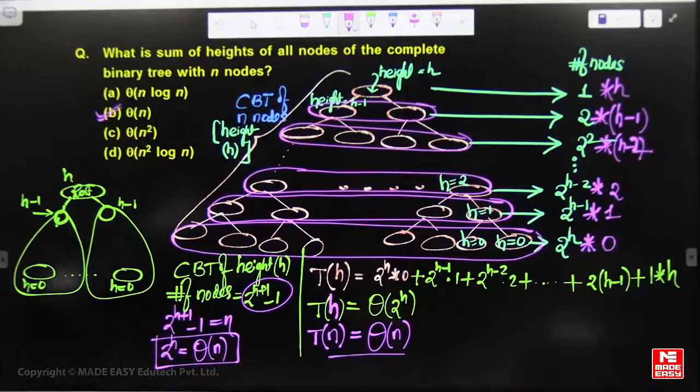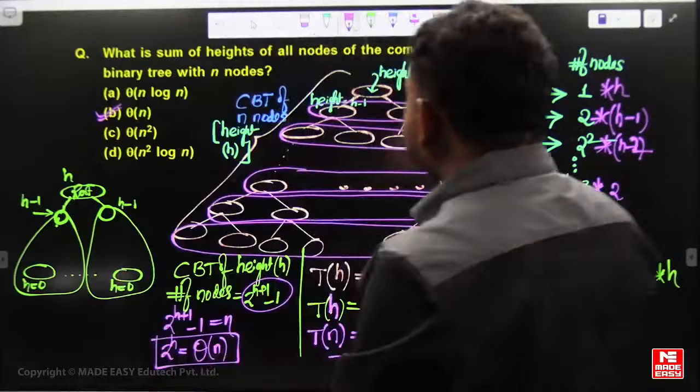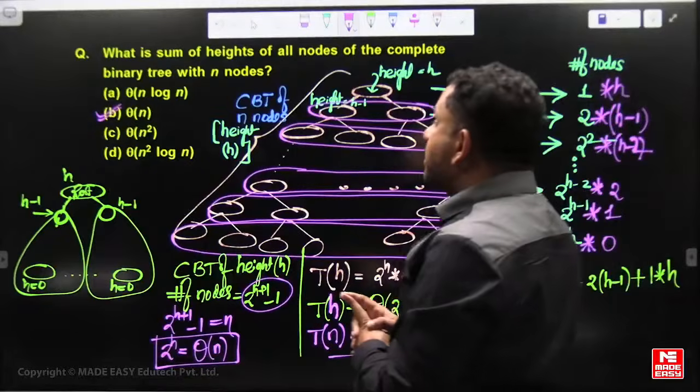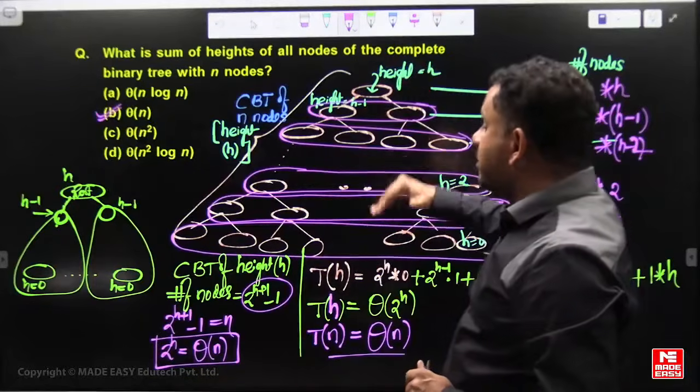Yes, this is equal to the time complexity of constructing a binary heap in the bottom up approach, the heapify method.